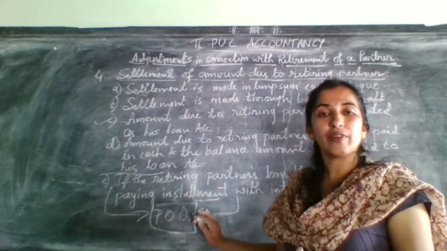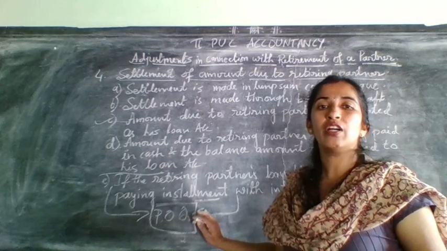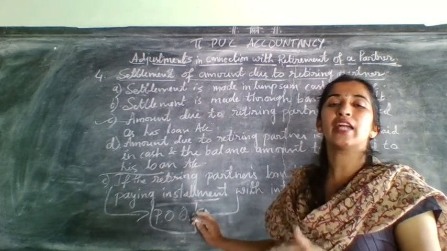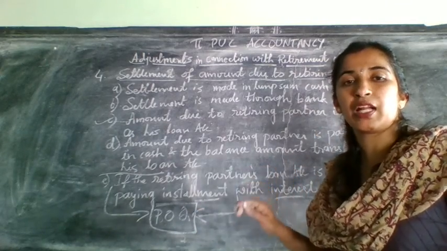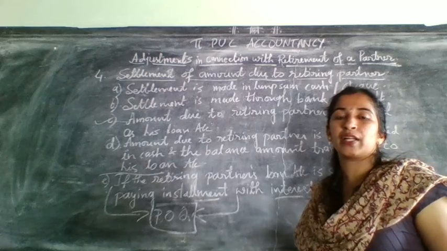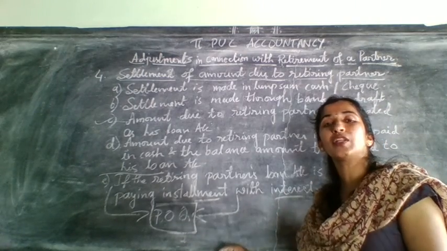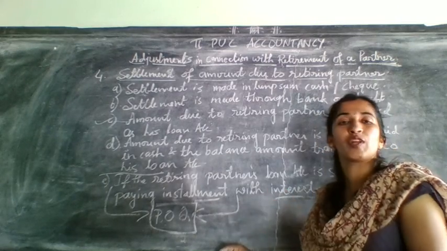the final balance that should be there in the remaining partners' capital account, and the difference amount, if it is more in their account, then they can withdraw. If there is less, if there is deficit in their account, then that partner should bring extra amount to his capital account as additional capital. That is same like admission, but there you adjust depending upon the new partner's capital, but here you will not do like that.